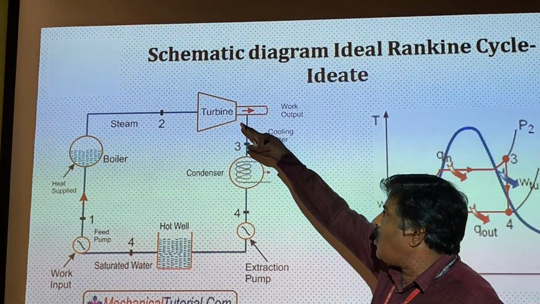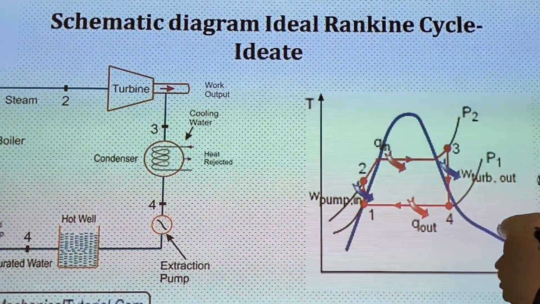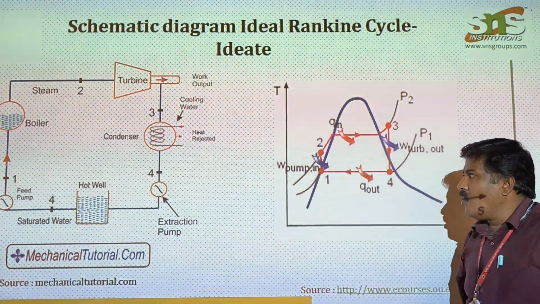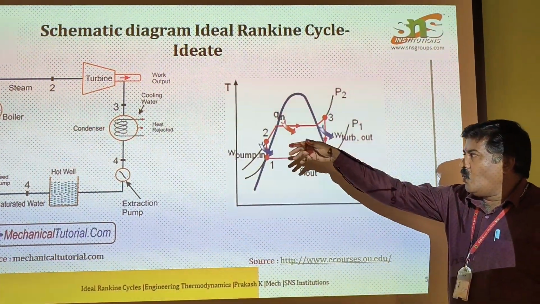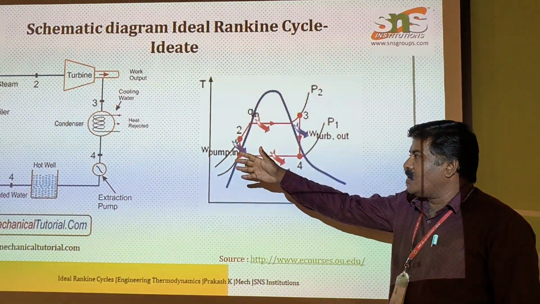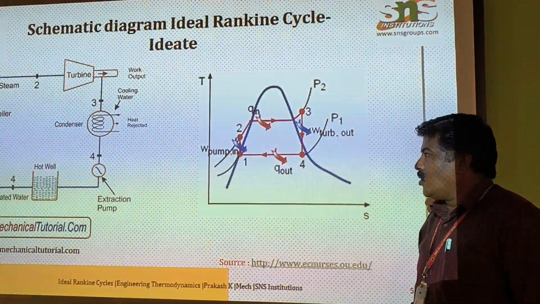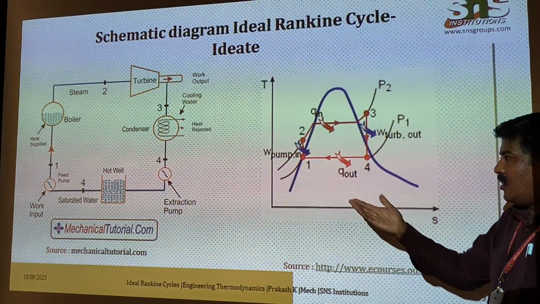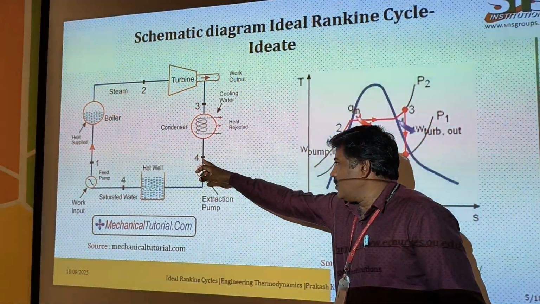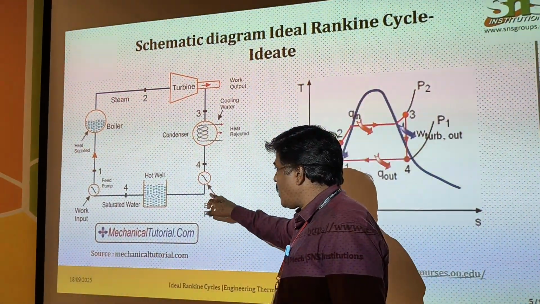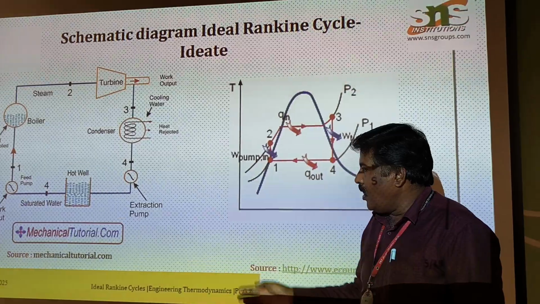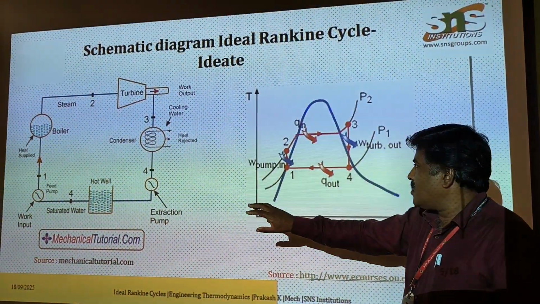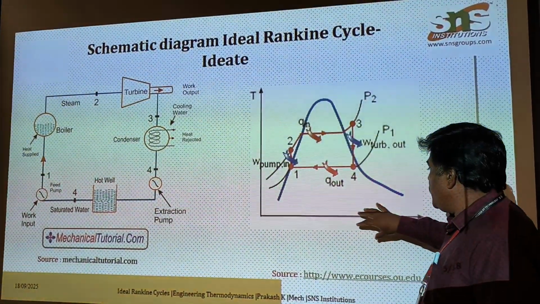In the turbine, work is extracted and taken outside. Now coming here, the steam which comes to the condenser rejects heat outside, so that again it comes out as water at point 4. Now by using an extraction pump, water is stored in the well, and then this process is made continuously. This process is explained in the TS diagram.